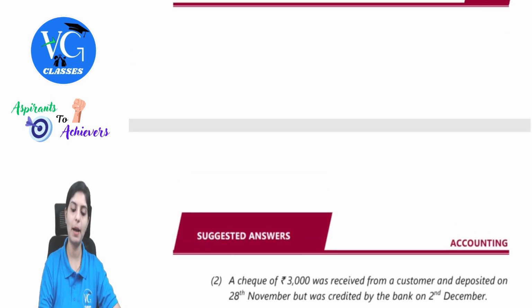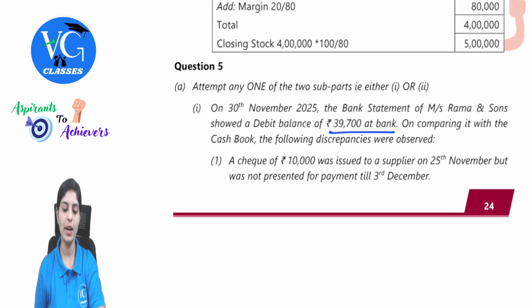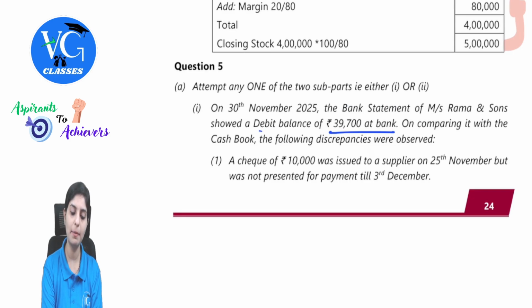First of all, this is a bank reconciliation question wherein they are giving us a debit balance at bank. So what does this mean? Generally, bank will have a credit balance. So this is bank overdraft.